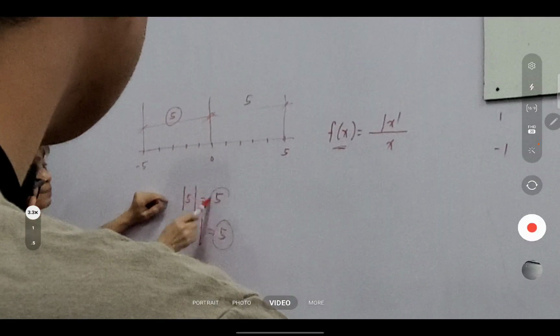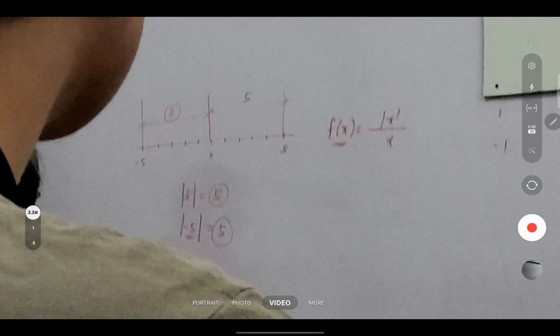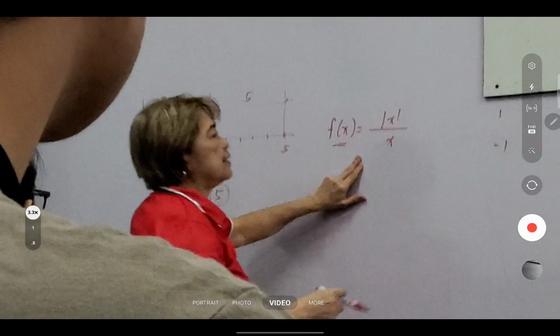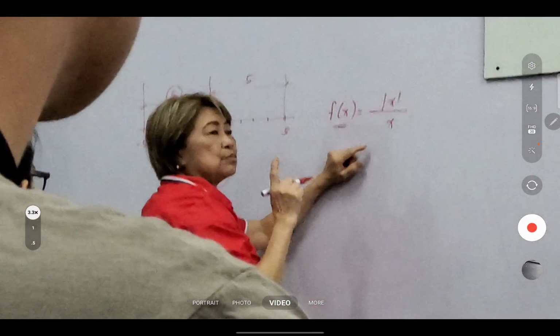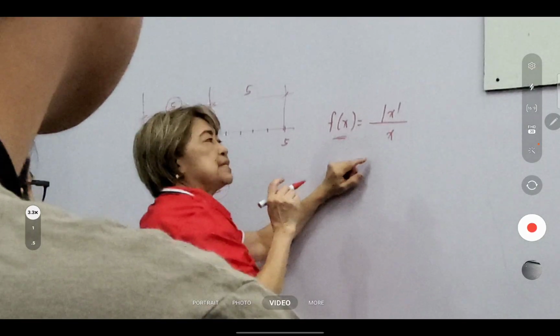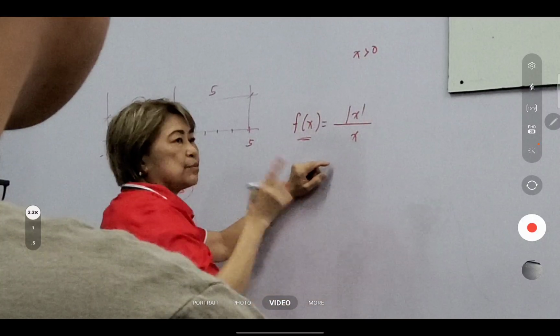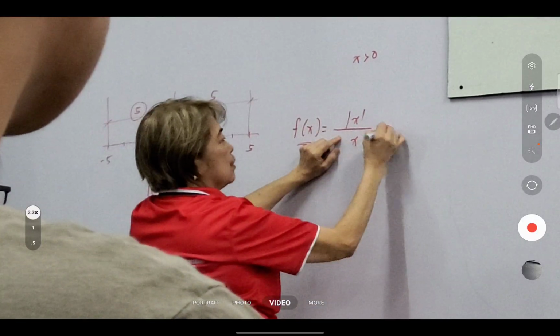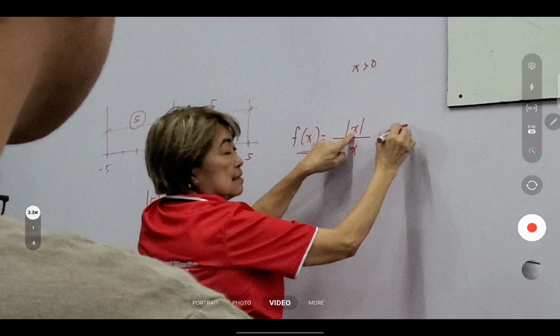So if we have, it says that there are two possibilities. It's either that x is positive. So when x is positive, what is the absolute value of positive x? Positive x, right? Over x. That gives you positive 1, right?